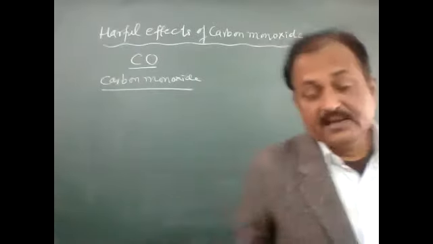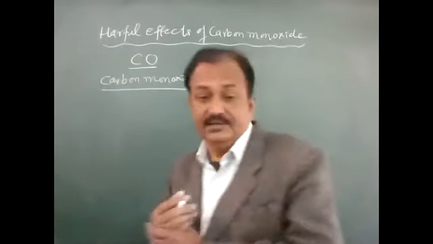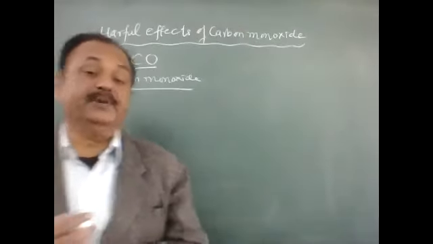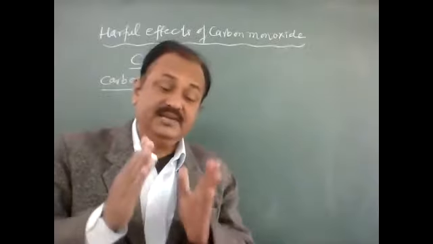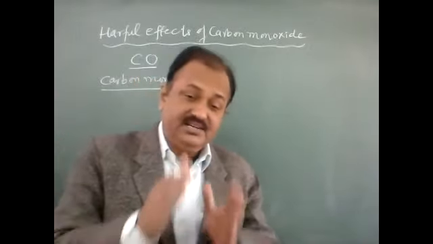So children, carbon monoxide is formed by the incomplete combustion of anything. It can be wood, coal, LPG or CNG, diesel, petroleum.